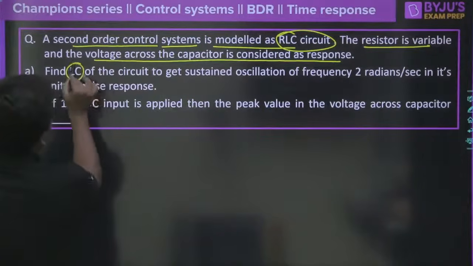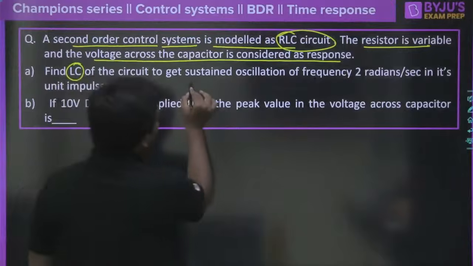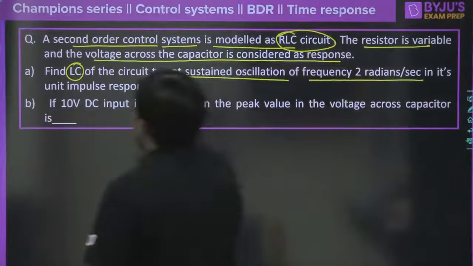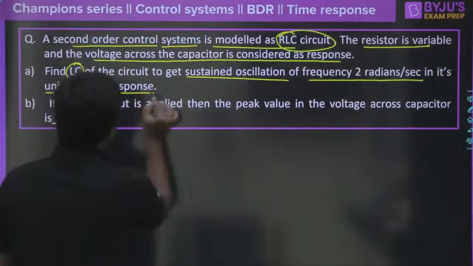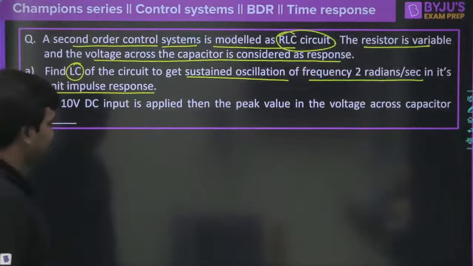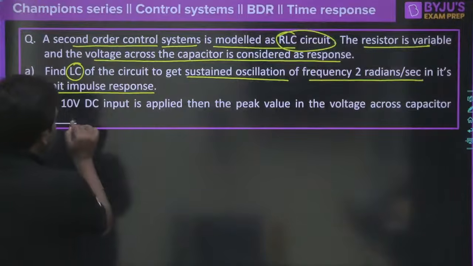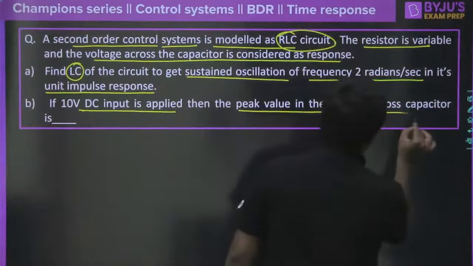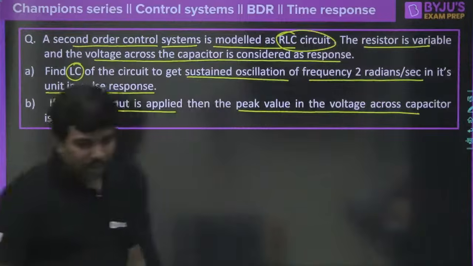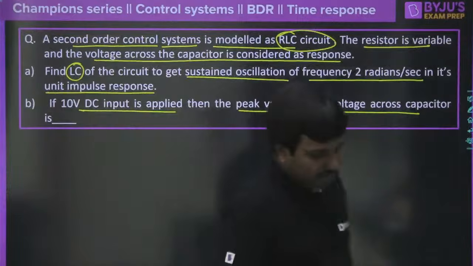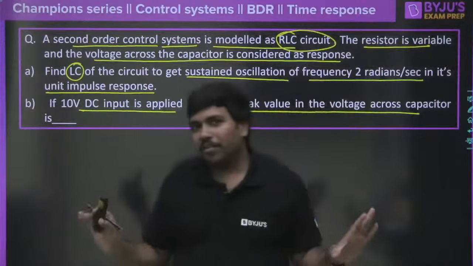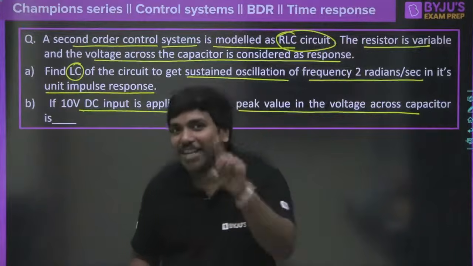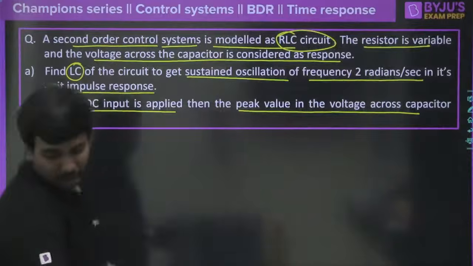Find LC of the circuit to get the sustained oscillation of frequency 2 radians per second in its unit impulse response. Clear? That is our first question. The second question is, if a 10 volt DC input signal is applied, then the peak value of the voltage across the capacitor is dash. You didn't find any blocks. These look like theoretical questions, but they are not. They are real-time practical questions. Now we'll see how we can answer.